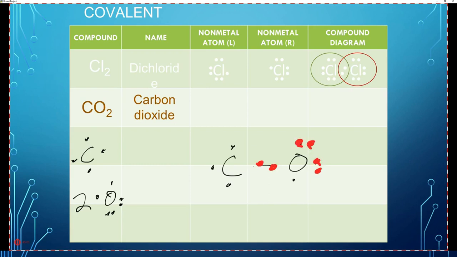1, 2, 3, 4, 5. So if oxygen has 6 valence electrons, when he bonds with carbon, he's going to have 5 over here. 1, 2, 3, 4, 5. And then that's a 6th one that he's going to share with carbon. Carbon has 4. 1, 2, 3, 4. And of course the 4th one is going to be shared. If we go ahead and circle each of these elements, let's count. How many electrons does carbon have after making a single bond with oxygen? 1, 2, 3, 4, 5.